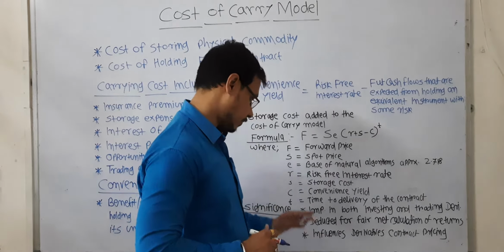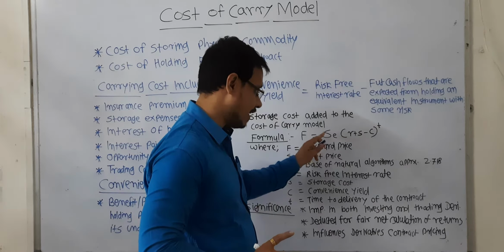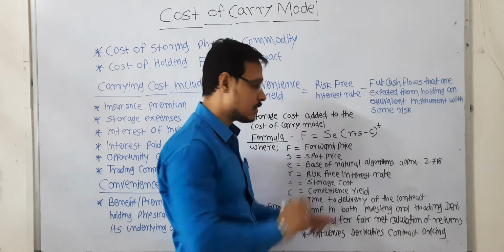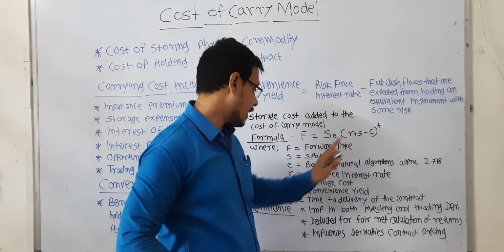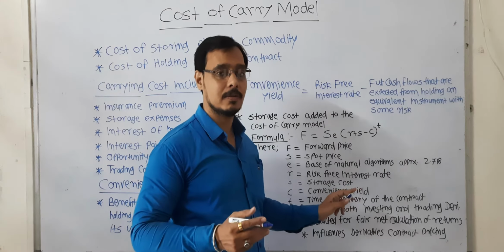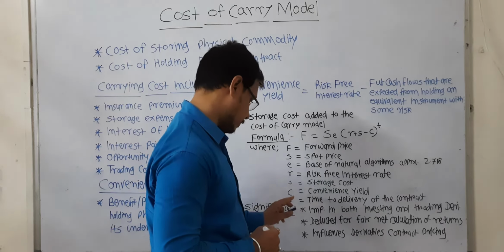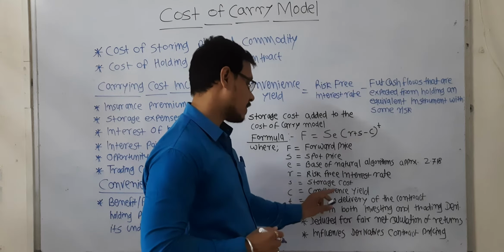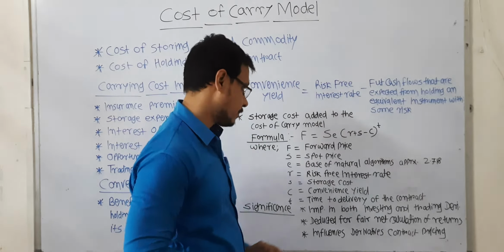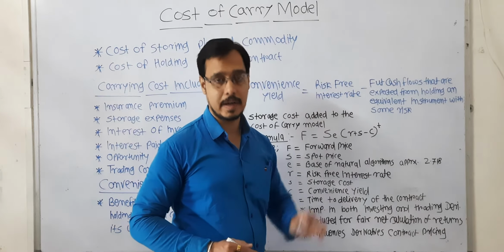Then small s, we have to remember one thing, this is capital S and this is small s. Capital S means spot price, whereas small s means the storage cost, whatever cost you are incurring while storing the particular commodity. Then c means convenience yield, which we will calculate with the help of this formula, and small t means time to delivery of the contract.